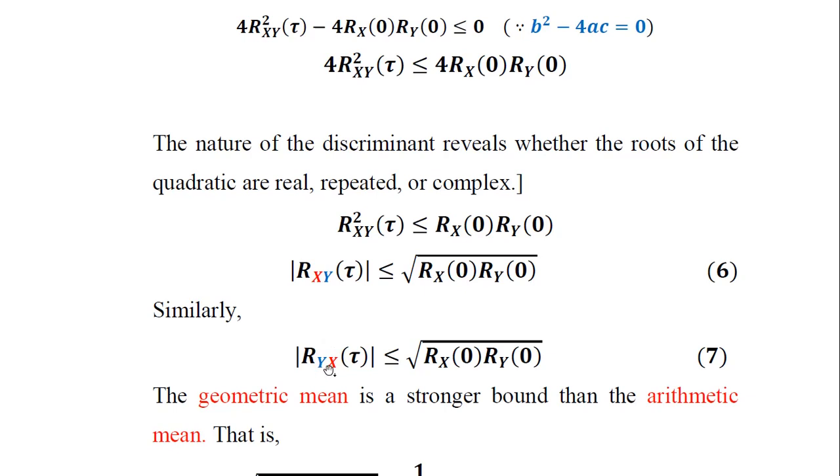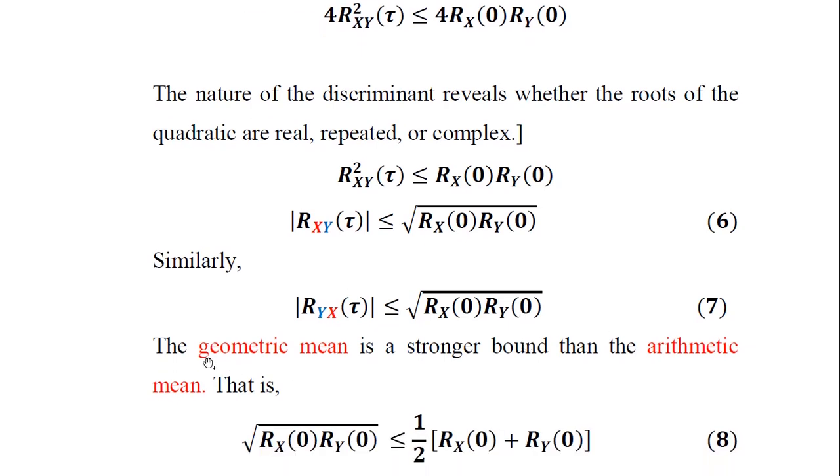Similarly, you can go for shifting the time for the other random process x this time, and the same limitation as equation 6 is also observed in equation 7. So the CCF has a limitation that the cross correlation function value cannot exceed the square root of the product of the two correlation functions observed at time t equal to 0. This means that the geometric mean is a stronger bound than the arithmetic mean.